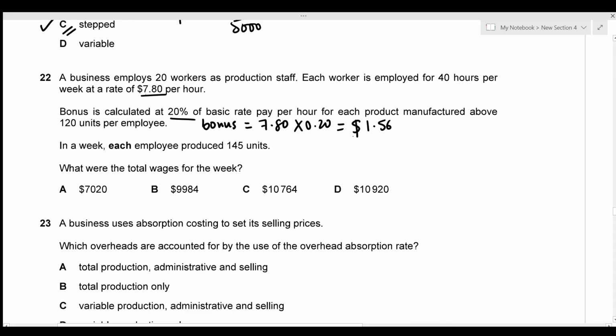And this bonus rate is given for each product manufactured above 120 units per employee. And in a week, each employee produced 145 units, which means that the extra units are 145 minus 120. So the bonus is eligible for 25 units for each of the employees, and we need to figure out the total wages. So in order to do so, I'm just going to figure out the wages per employee first.